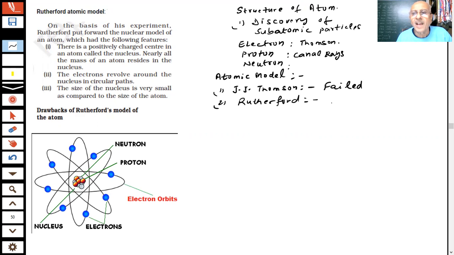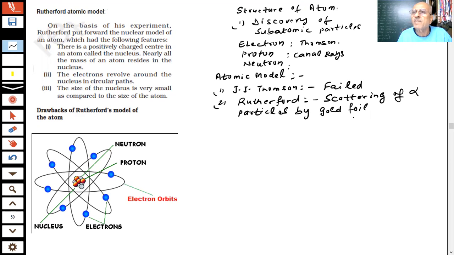What was that? Alpha scattering experiment. Scattering of alpha particles by... scattering of what particles? Alpha particles. Scattering of alpha particles by, okay? Which foil? Gold foil. So he has used a very thin gold foil. The thickness could be about 100 atoms.